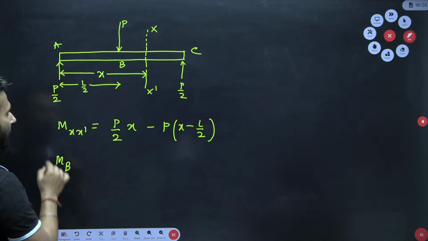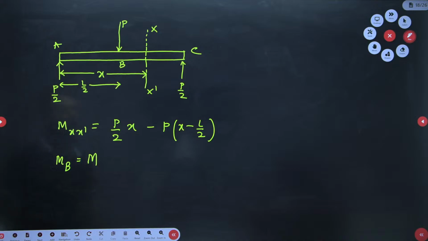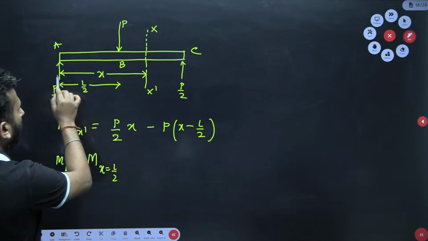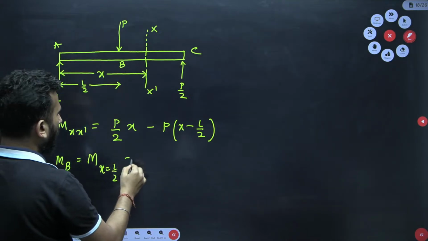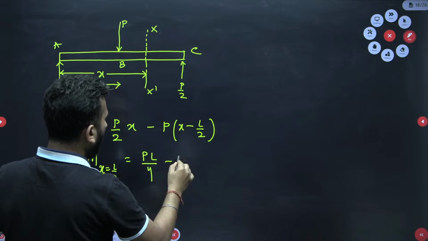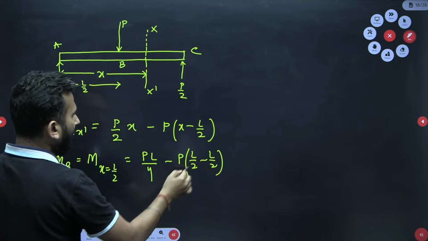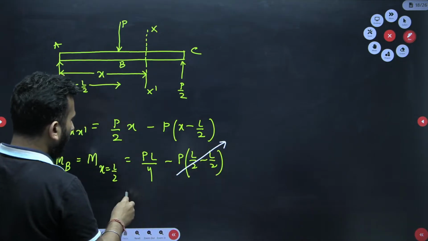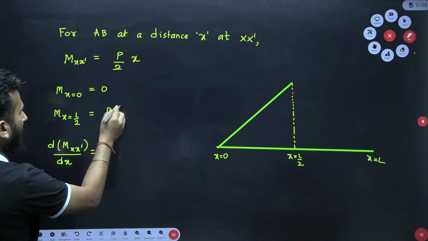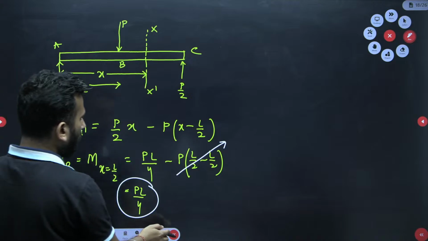So moment at point B: if I have to find it at B, what value of x will I put? x equal to L by 2, because I have taken x from here. If you substitute over here, P into L by 2, that is PL by 4, minus P into L by 2 gets cancelled out, and I am left with PL by 4. So it is verified that whatever PL by 4 we found out over here, the same PL by 4 I have also found out, no issues.